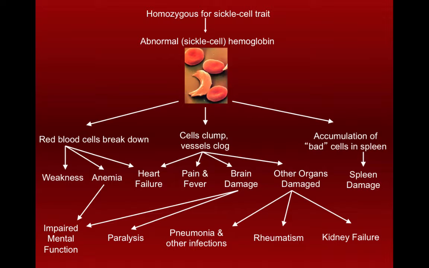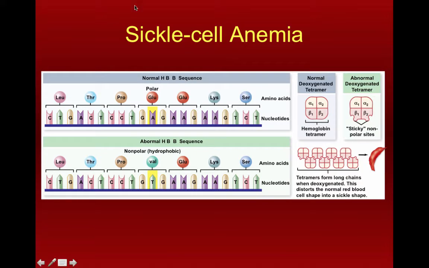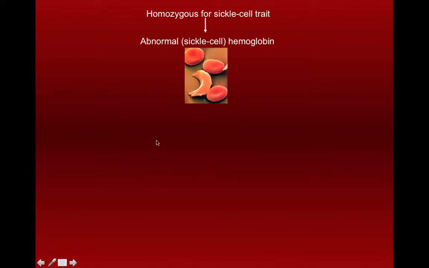So just by changing that one letter out, by changing out this A to a T, we go from glutamate to valine, which means we go from having cells that have the round shape to cells that have this shape.